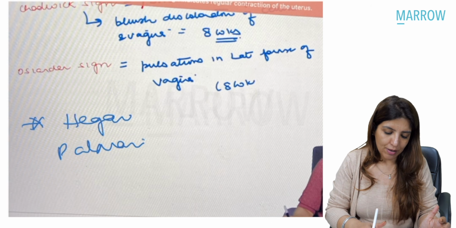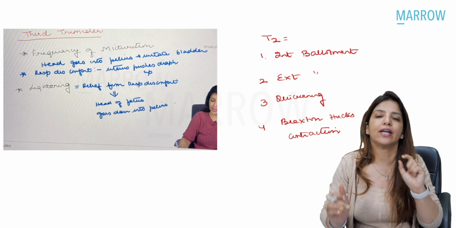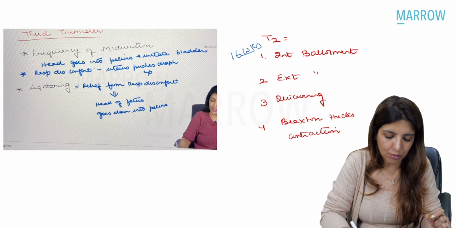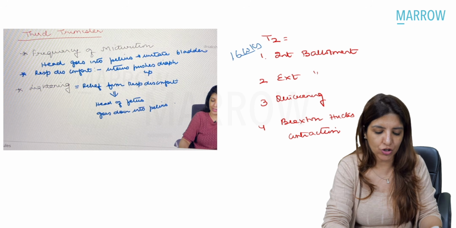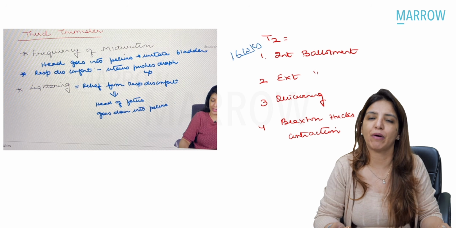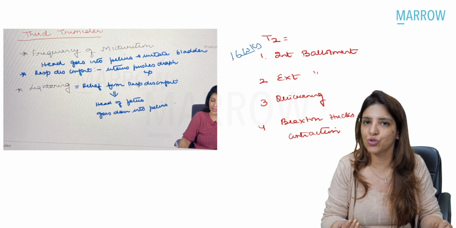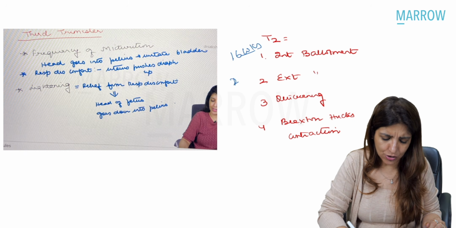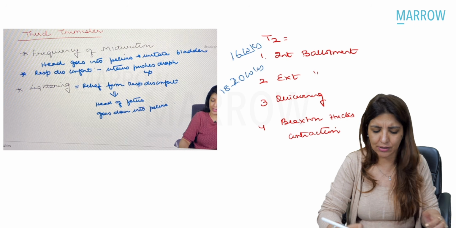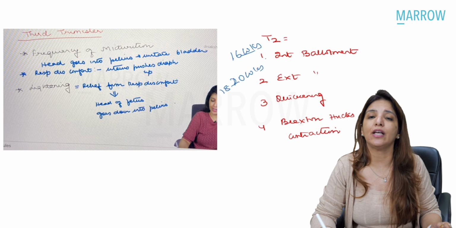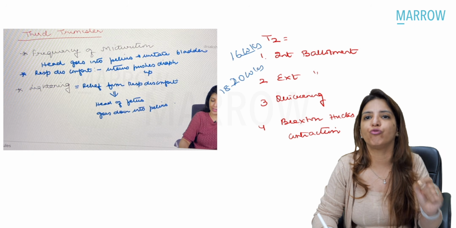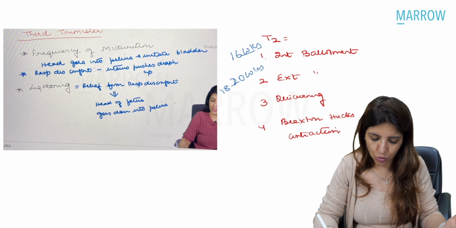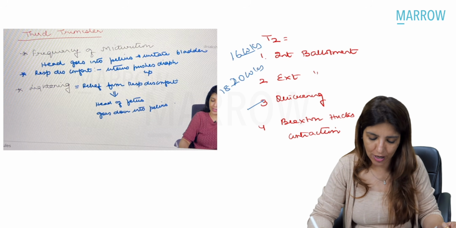So in second trimester, the signs which you get, internal ballottement is a sign which you get in second trimester by 16 weeks. Internal ballottement means that when you do a per-vaginal examination and push the presenting part up, again it comes down and touches your finger. Right? External ballottement is seen by 18 to 20 weeks. Quickening is the perception of first fetal movement by the mother. So whenever mother feels first fetal movement, that is what is called quickening. And quickening is again a sign of second trimester.